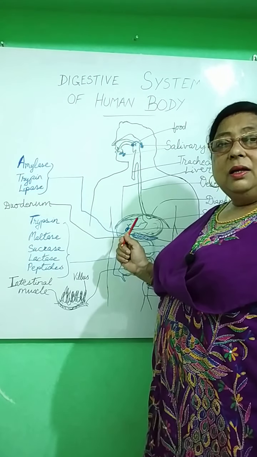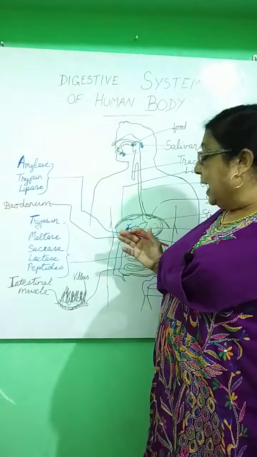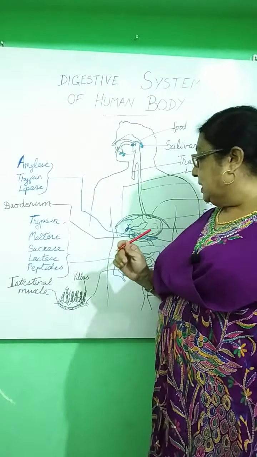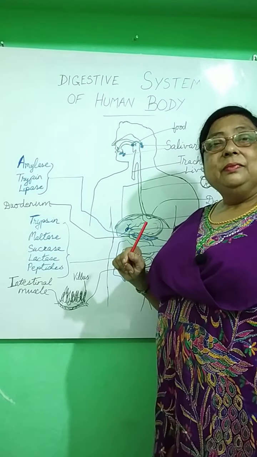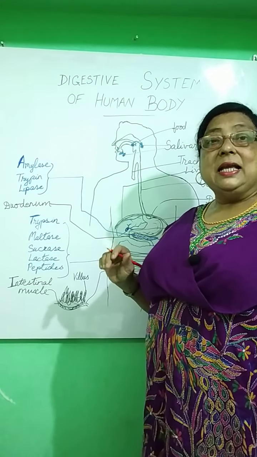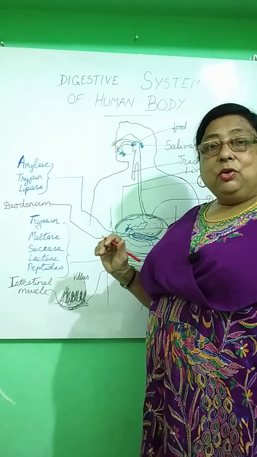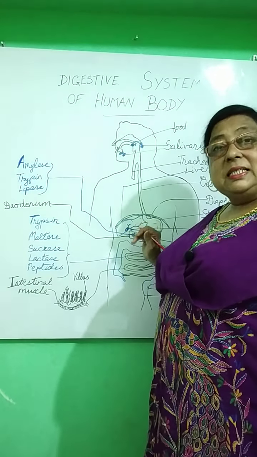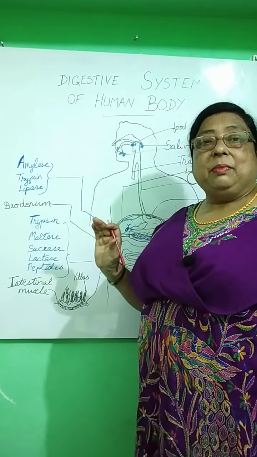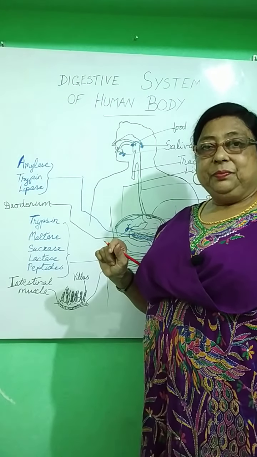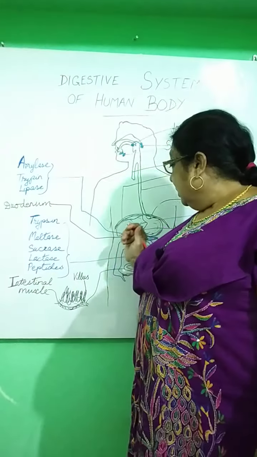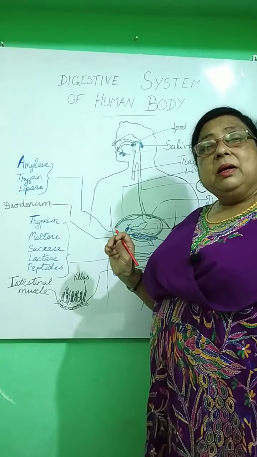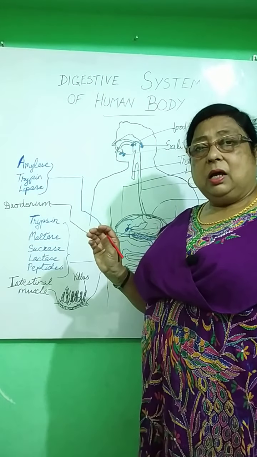This mucus neutralizes the acidic effect of the hydrochloric acid and protects the stomach from damage. Then the food remains in the stomach for around 2 hours.